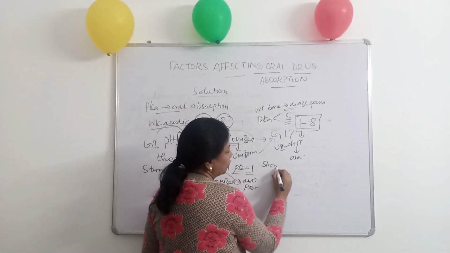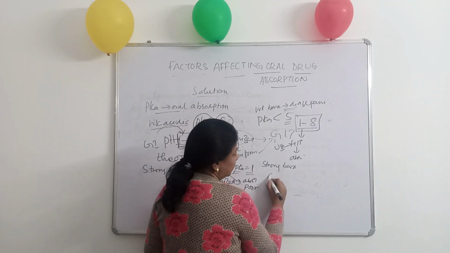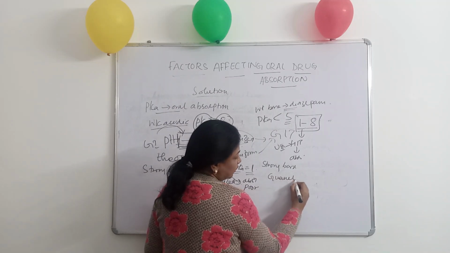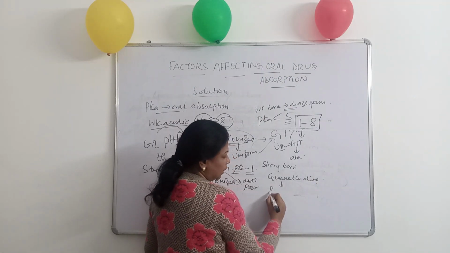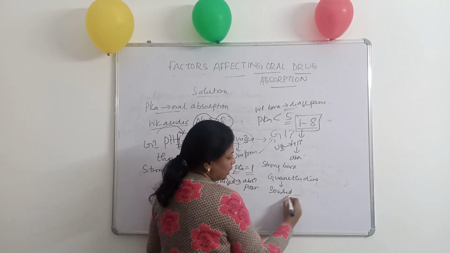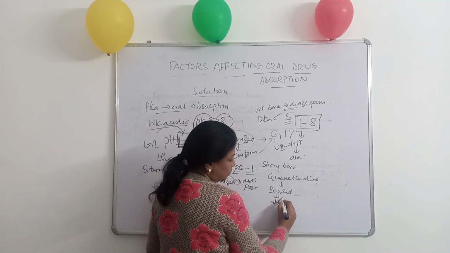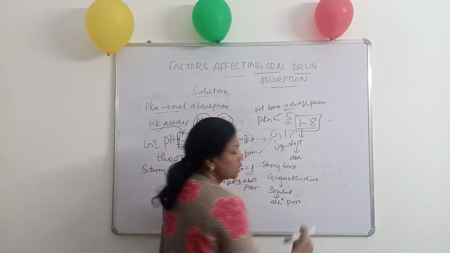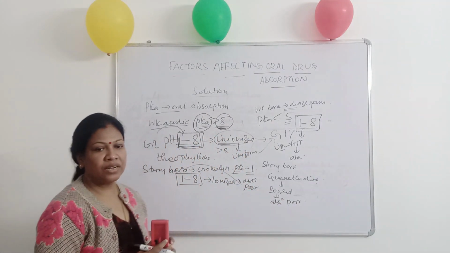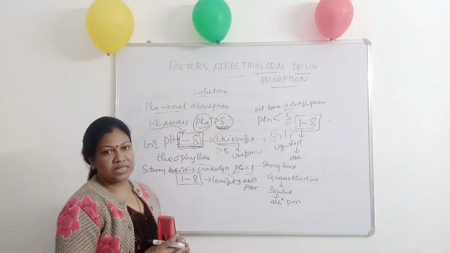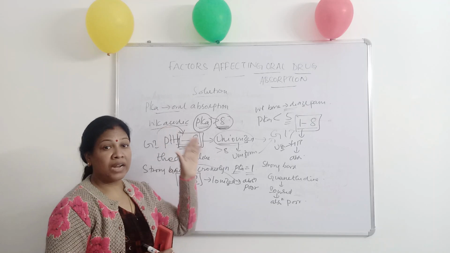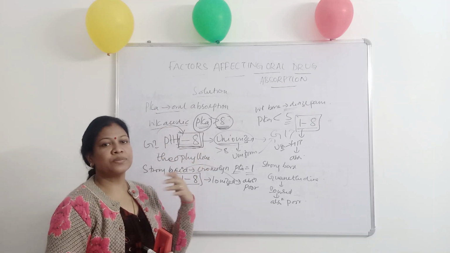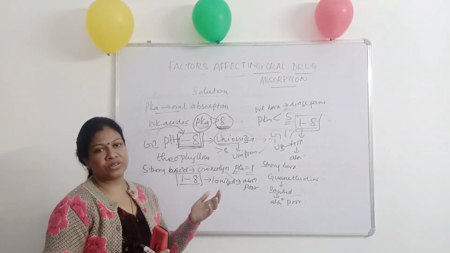Whereas strong base, for example guanethidine, gets ionized throughout the GIT and its absorption will be poor. So this is the significance of pKa and oral drug absorption. When the drug is weakly acidic, absorption will be uniform throughout the GIT.